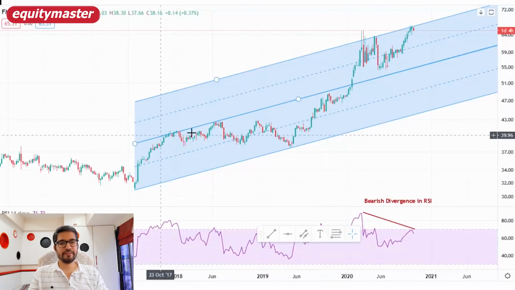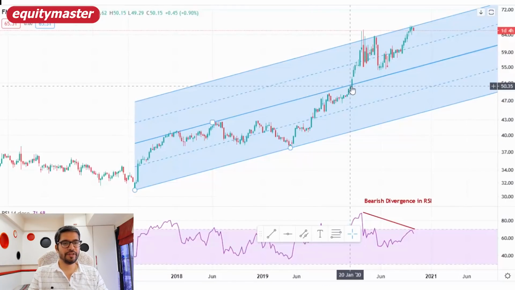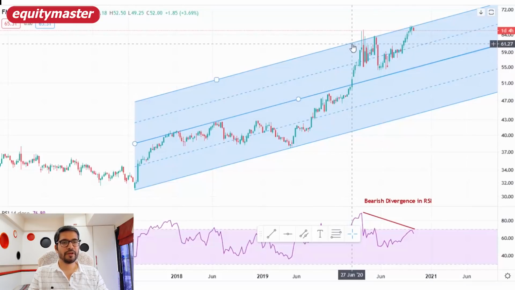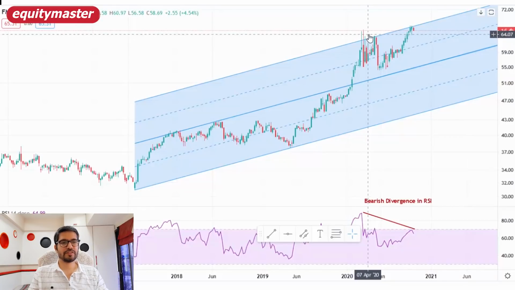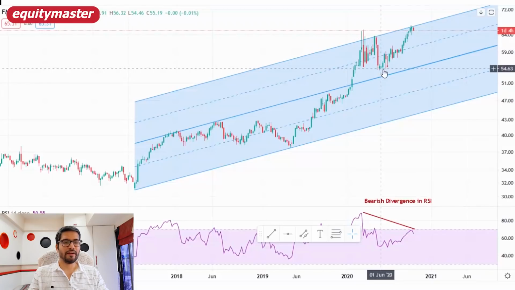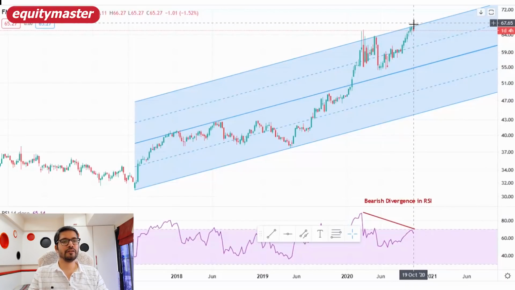It was initially trading within the bottom edge of the rising channel. However, in January 2020, it moved up and started trading in the upper half of this channel. Since hitting the upper edge of this channel in March, it slipped lower, and once again it started rallying upwards, and it has again hit the upper edge of this channel right now.